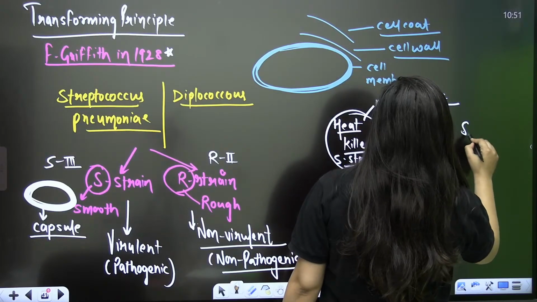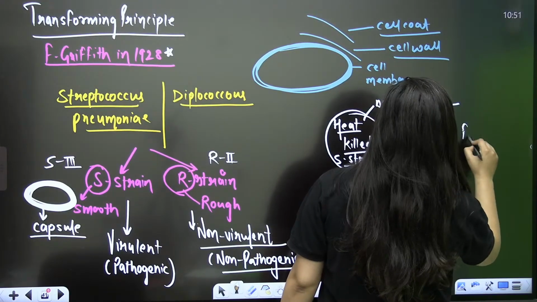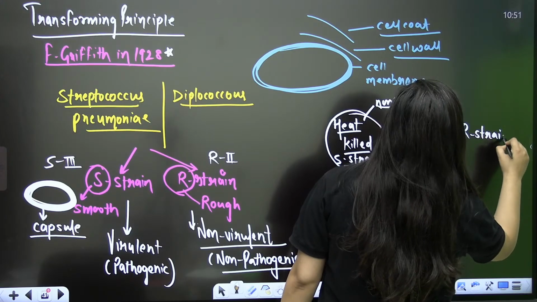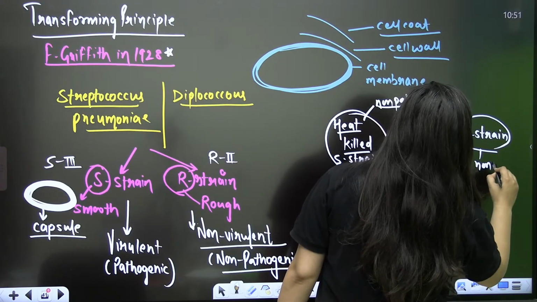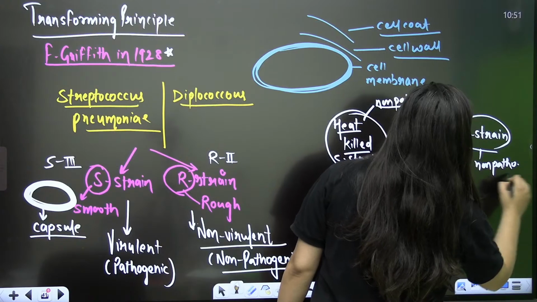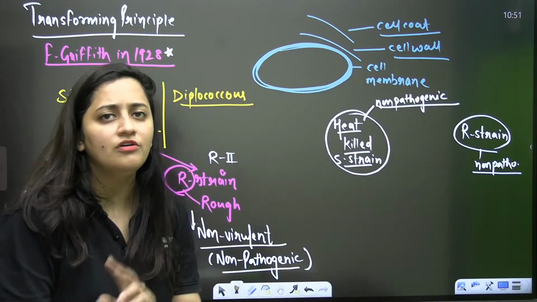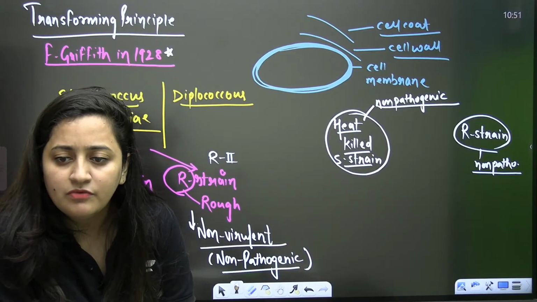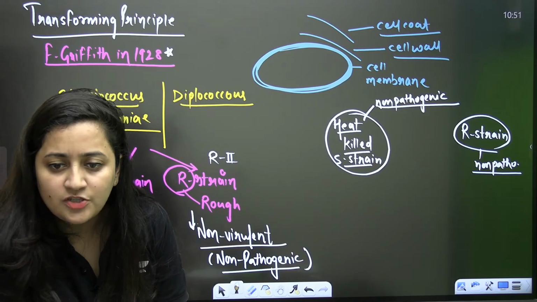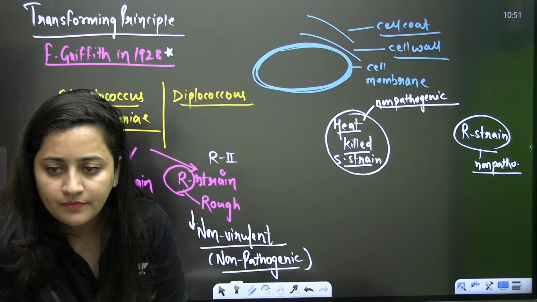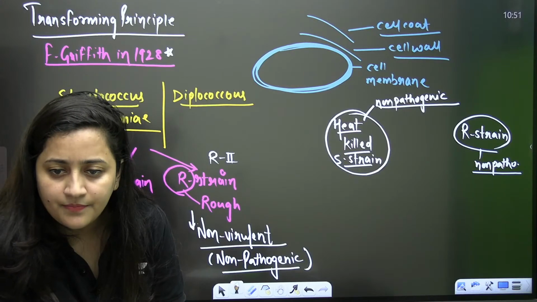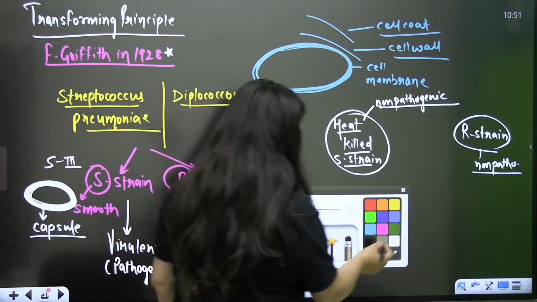And your rough strain, R strain, is also non-pathogenic, yes or no? So if I insert both of them in the mice, should mice survive or die? Tell me. Obviously, mice are going to survive, yes or no?